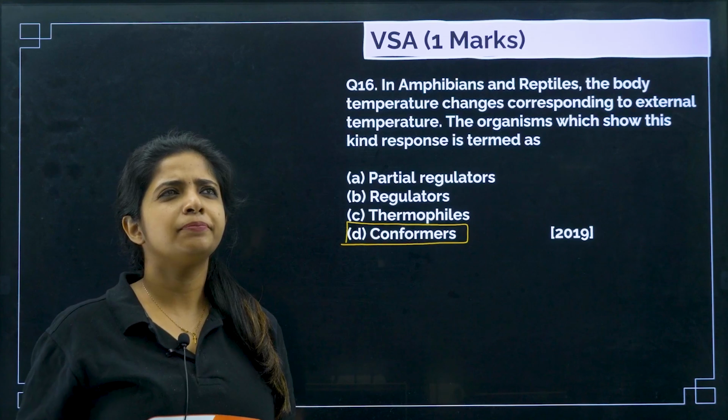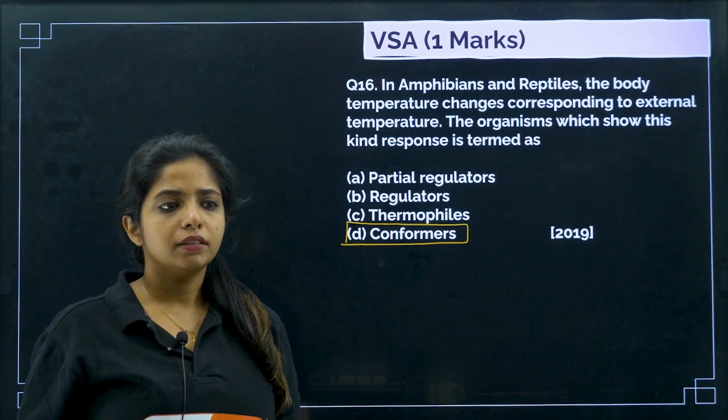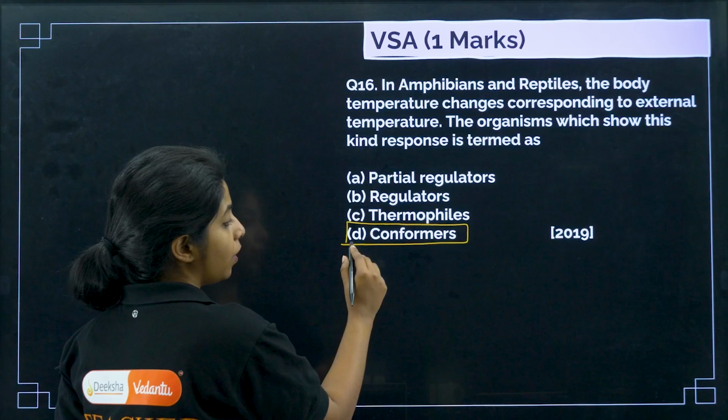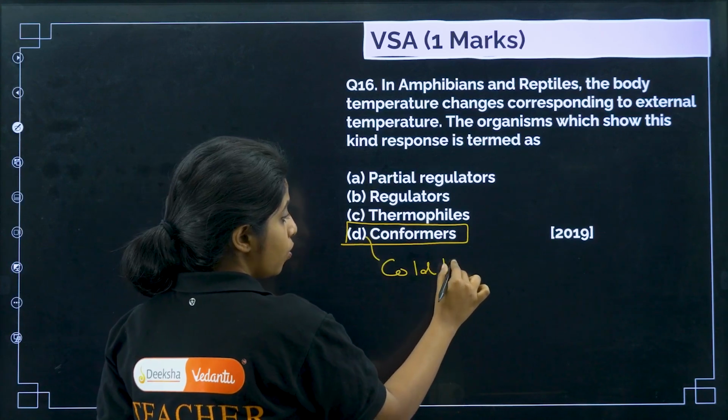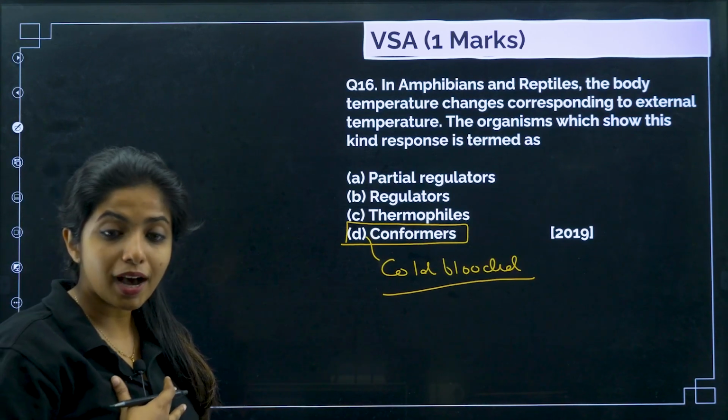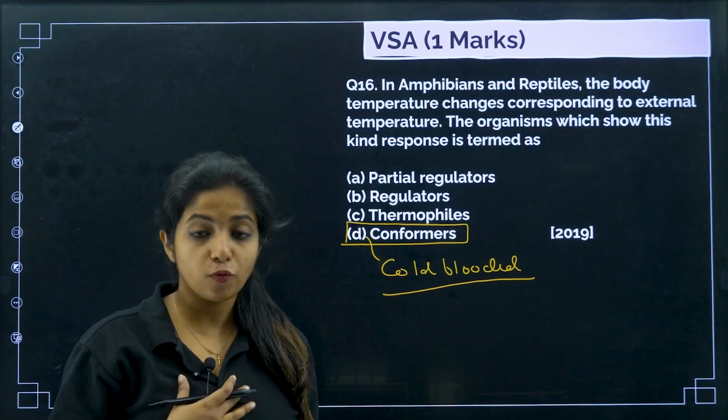and they are also known as poikilotherms. Poikilotherms are cold-blooded organisms. We are homeotherms, or warm-blooded organisms.